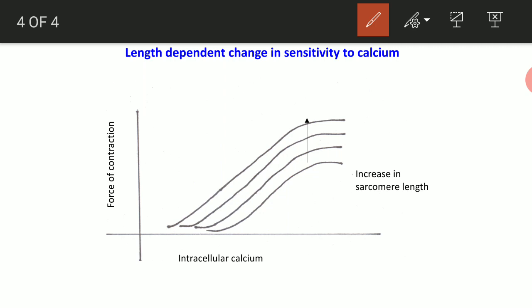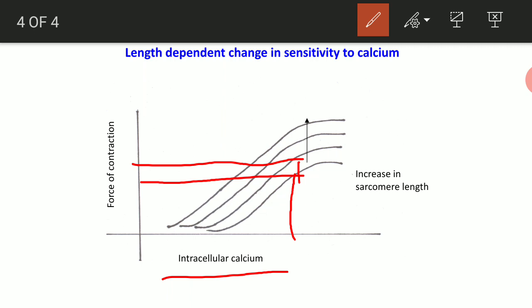Suppose at this point sarcomere length is less, force of contraction is this much. As the length increases, force of contraction at the same intracellular calcium level is increasing. As length further increases, at the same intracellular calcium level, height of contraction further increases.